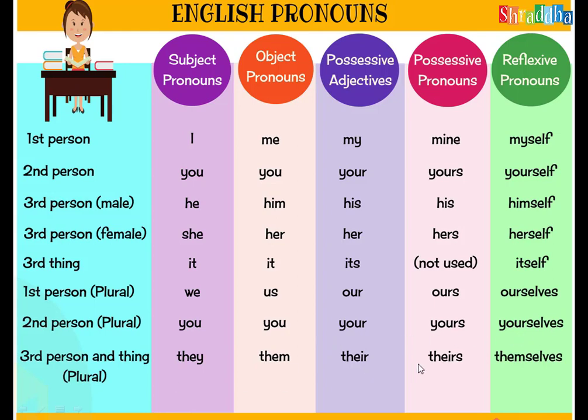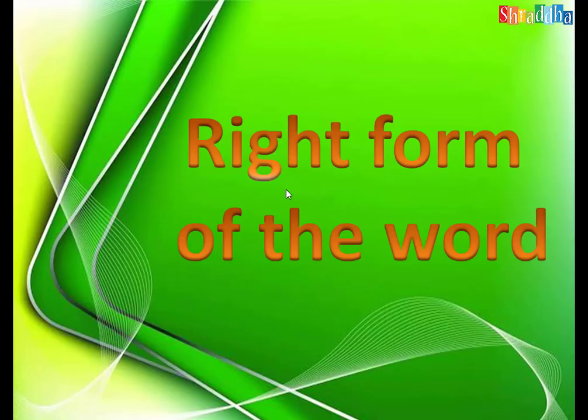They, them, their, theirs, themselves. These are all we have to check. In which case, whether the proper reflexive pronoun of the subjective case is used or not, if the proper possessive adjectives are used or not, we have to check in the sentence. If they are missed, we have to identify and rectify the error in the sentence.